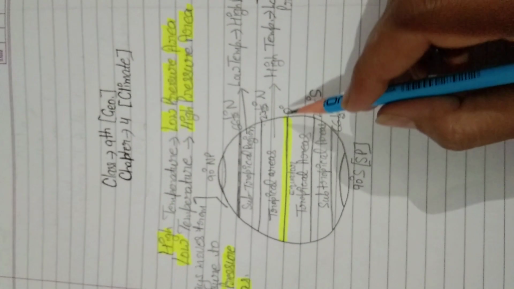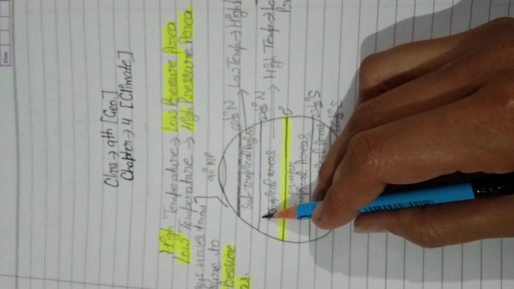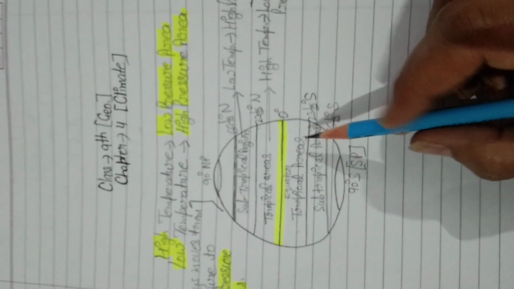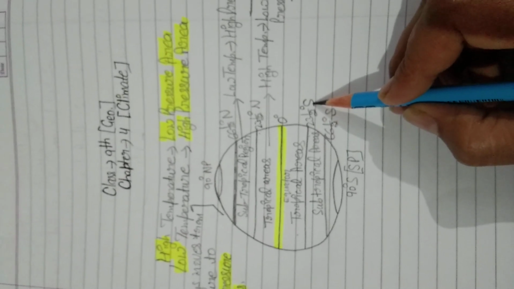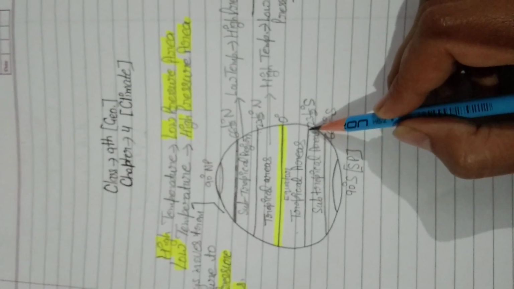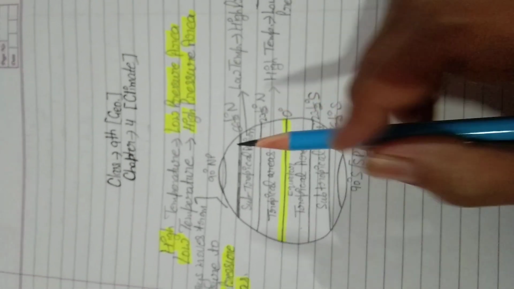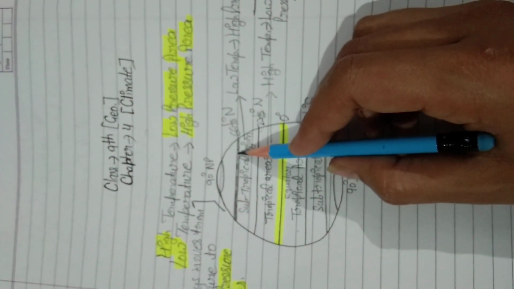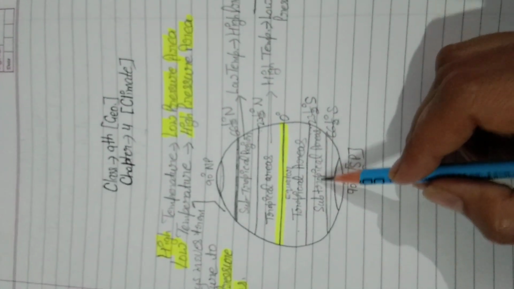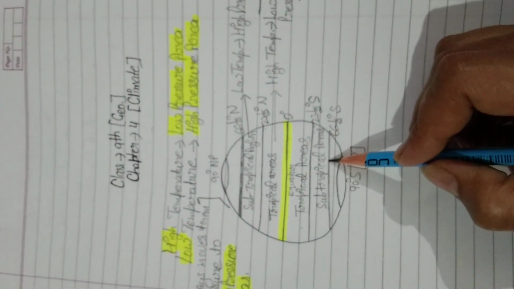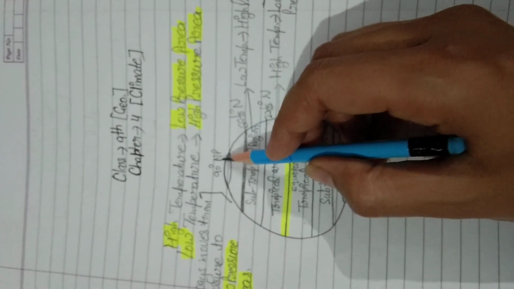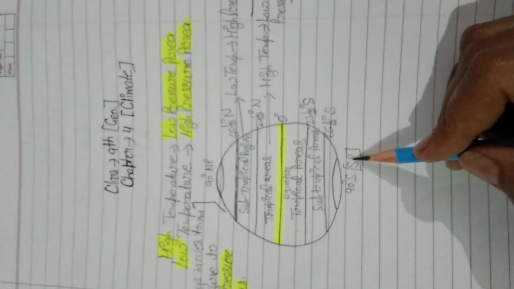Once again, see, this is our northern hemisphere and this is our southern hemisphere. Again, this is 23.5 degrees south, Tropic of Capricorn. At 66.5 degree north, this is the Arctic Circle. At 66.5 degrees south, this is Antarctica. 90 degree north is the North Pole, 90 degree south is the South Pole.